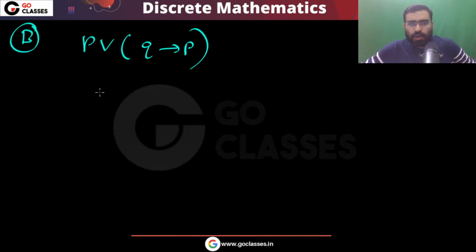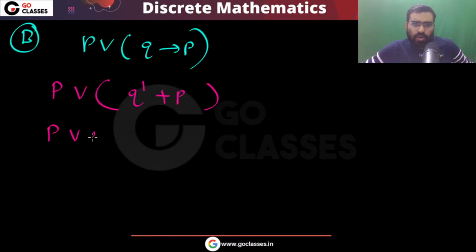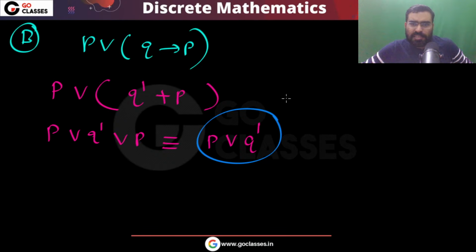Can you make it false? Is this a tautology? This is a very simple expression, so you can just simplify it. It will be (P or Q)' or P, so this will be P' and Q' or P. So finally it will be P or Q'. Okay, so you can clearly see this is a tautology. Sorry, this is a contingency, because you can make it false, you can make it true. So this is basically a contingency.